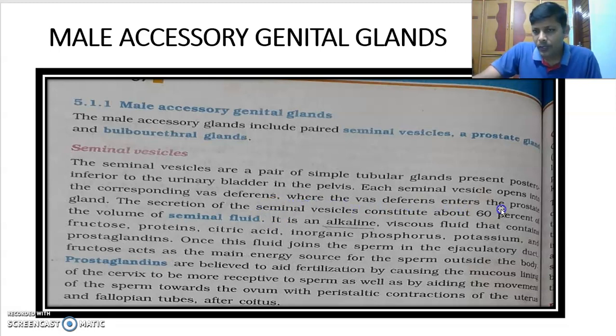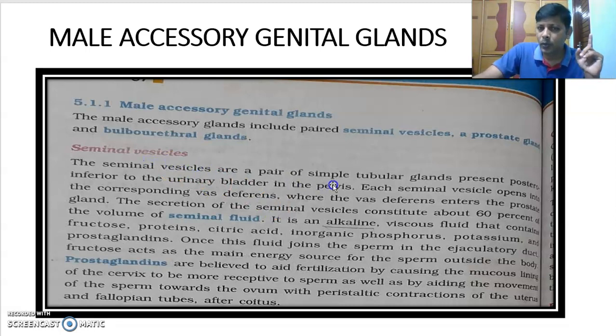Where the vas deferens enters into the prostate gland, the secretion of the seminal vesicles constitutes about 60% of the volume of the seminal fluid. In the total seminal fluid, 60% is produced by seminal vesicles.